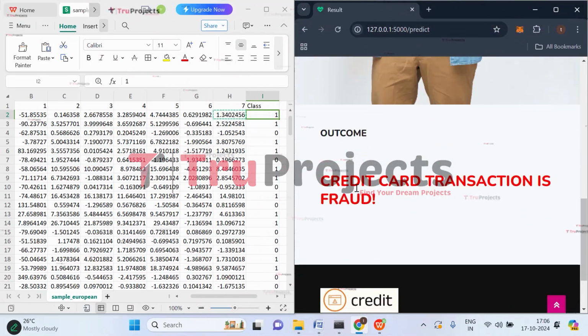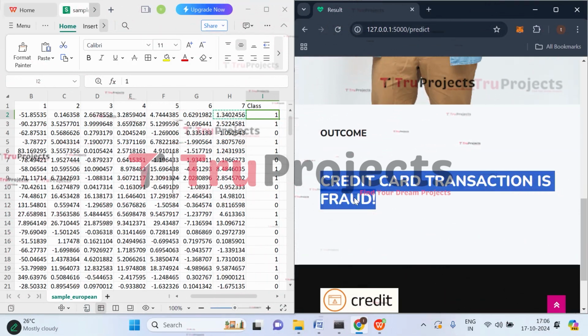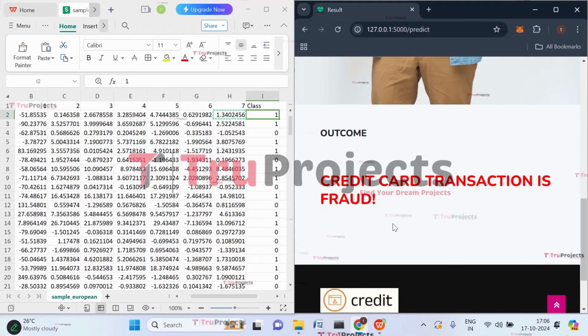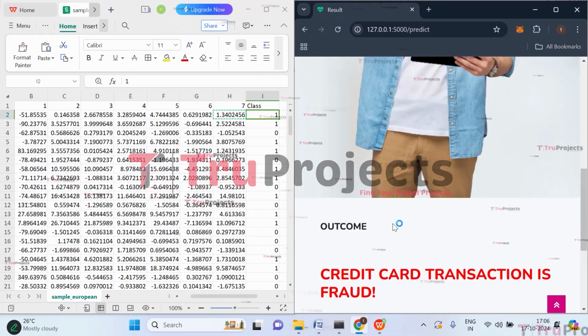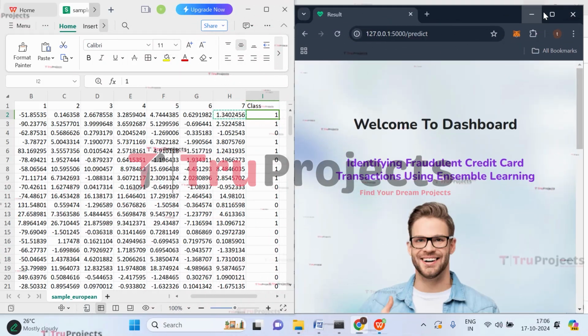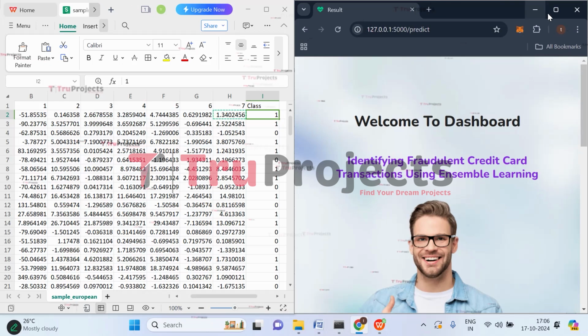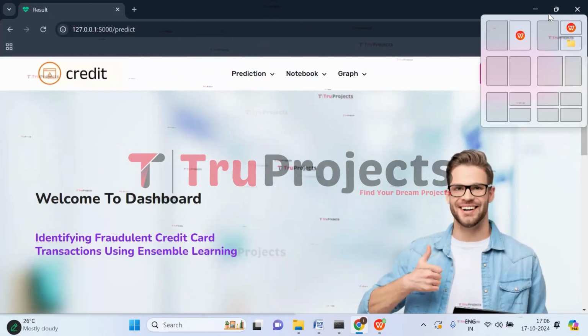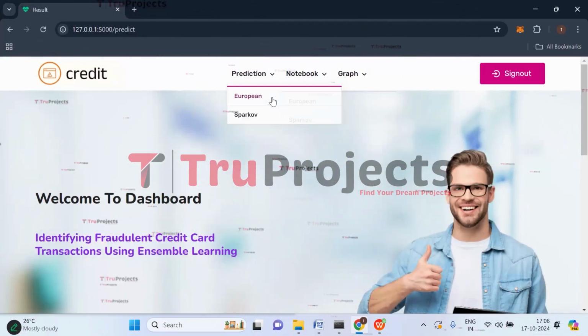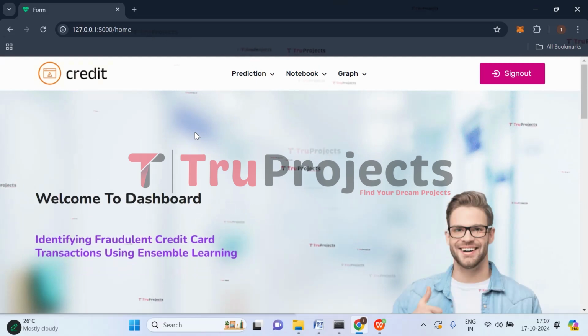So we have given the input. Based on the given input, the application has predicted that it is a fraud credit card transaction. So if you observe, the application is correctly predicting the inputs. That means it is correctly predicting credit card fraud. Now let's give another set of input. Select the European file and keep it aside.